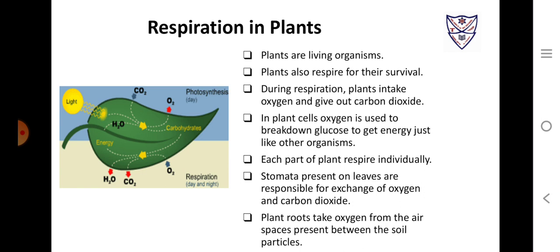In plant cells, oxygen is used to break down glucose to get energy, just like other organisms. Each part of the plant respires individually, like leaves respire individually, then the stem or flower or fruit. Stomata, which are present on leaves, are responsible for the exchange of oxygen and carbon dioxide. Plant roots take oxygen from the air spaces present between the soil particles in which root hairs are placed. So we can say each and every part of the plant respires through various structures.